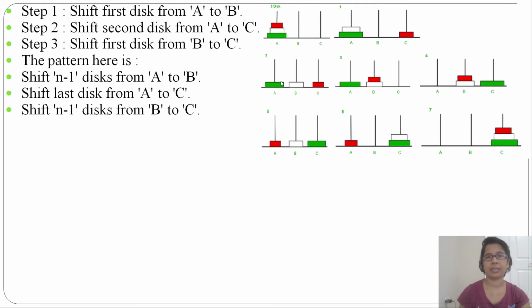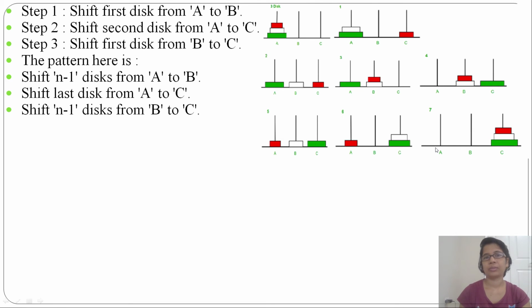So let's understand three disks. If there are three disks, you can move the topmost, that is the smallest disk, from A to C. Then the middle disk you can move from A to B, then the smallest disk you can move from C to B. So now you can see that from A, the top two disks move to B, of course with the help of C. Suppose there are n, then we move n minus 1 disks to B. After that, we move the last disk to C. Then from B, the small disk will move to A, and the middle disk will move from B to C. Then the small one will move from A to C. So you can see that from B, we move all the disks to C with the help of A.